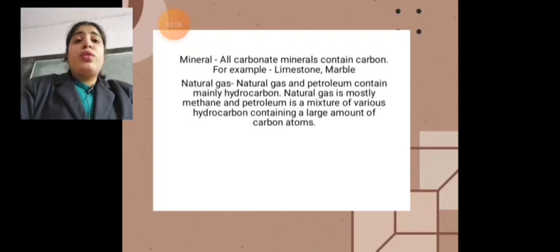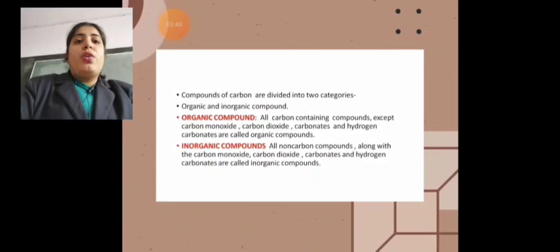Now it is also found in minerals. All the carbonate minerals contain carbon, for example limestone and marble. Carbon is also found in natural gas. Natural gas and petroleum mainly consist of hydrocarbons. Natural gas is mostly methane and petroleum is basically a mixture of various hydrocarbons which consist of a lot of carbon atoms in them. Now, compounds of carbon are divided into two: organic compounds and inorganic compounds.